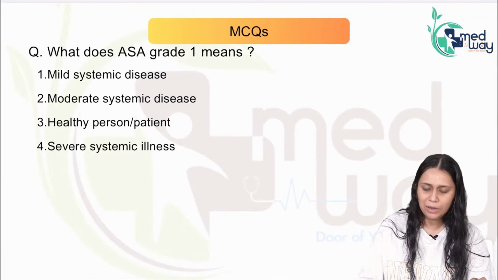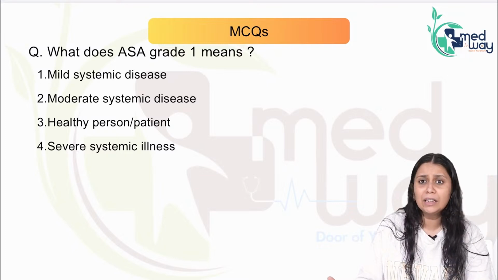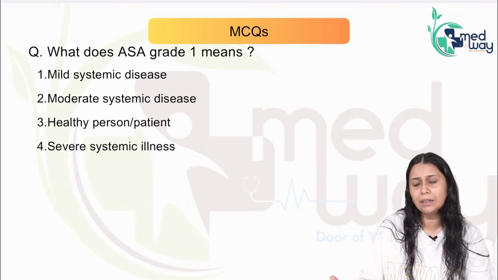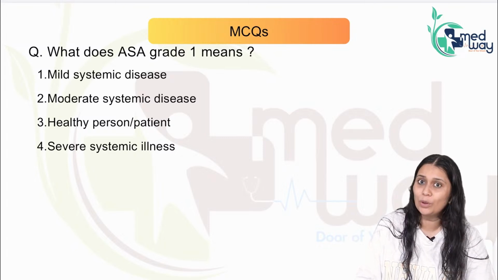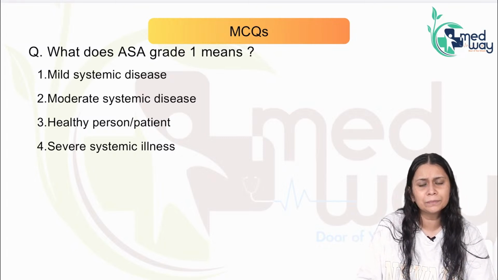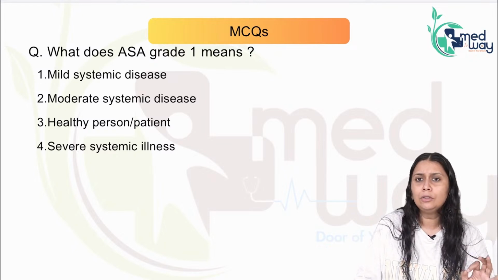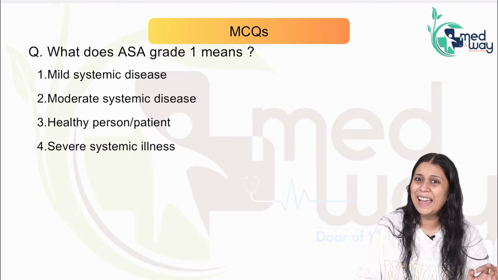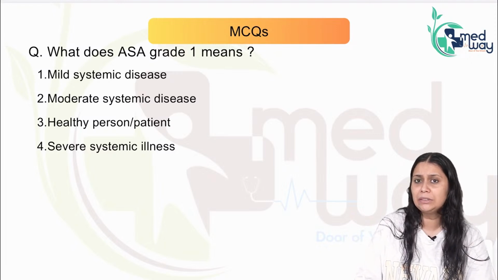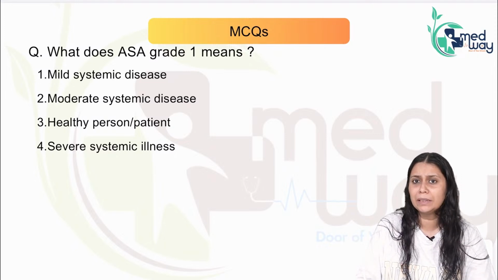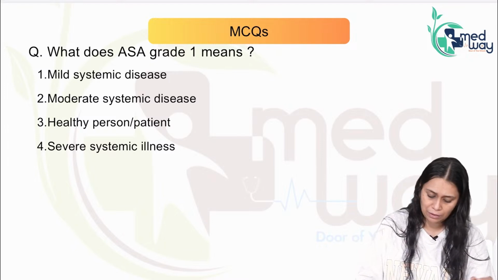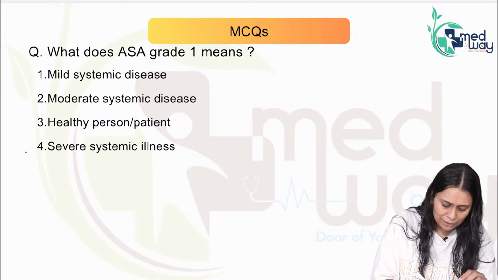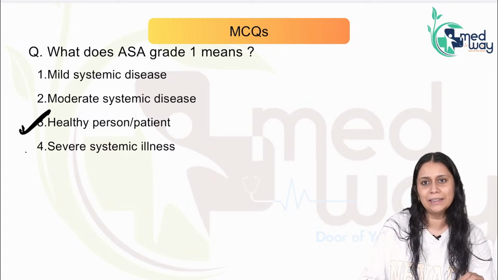Next question. What does ASA grade 1 mean? Again a very predictable question on ASA grading. Last time the question was asked on what ASA grade 3 means, and this time ASA grade 1. We have discussed: ASA grade 1 means no systemic illness, a healthy patient. 2 means mild systemic illness, 3 means moderate to severe systemic illness, and 4 means incapacitating or life-threatening systemic illness. So the answer is a healthy patient.